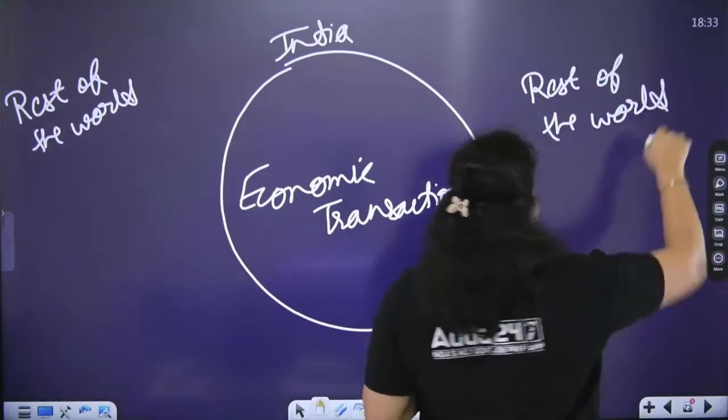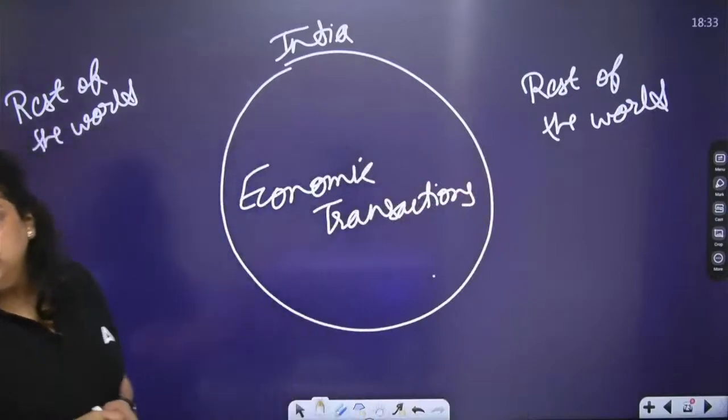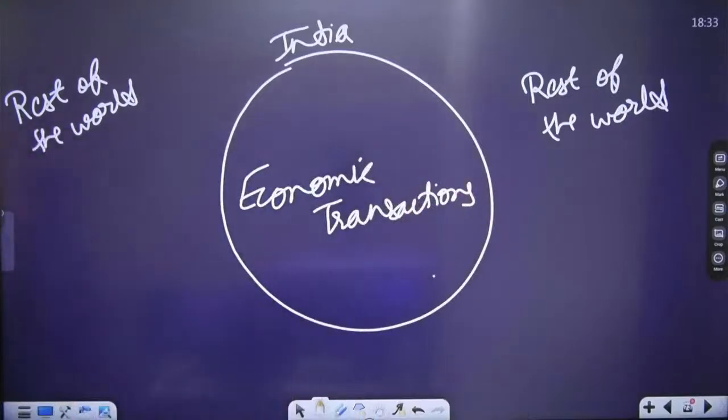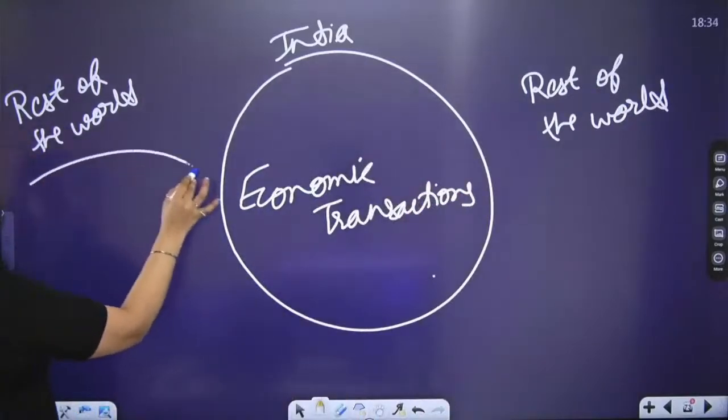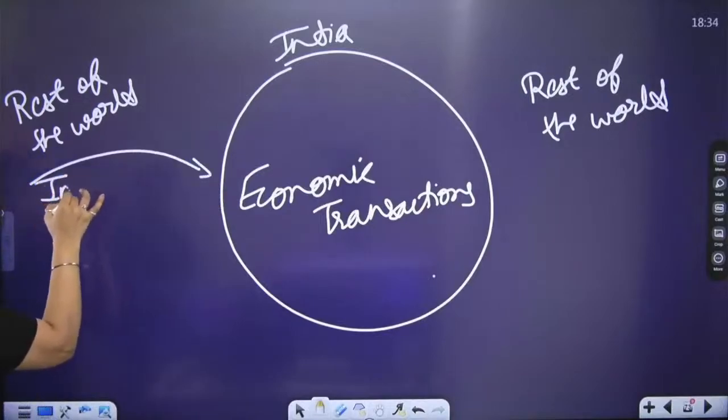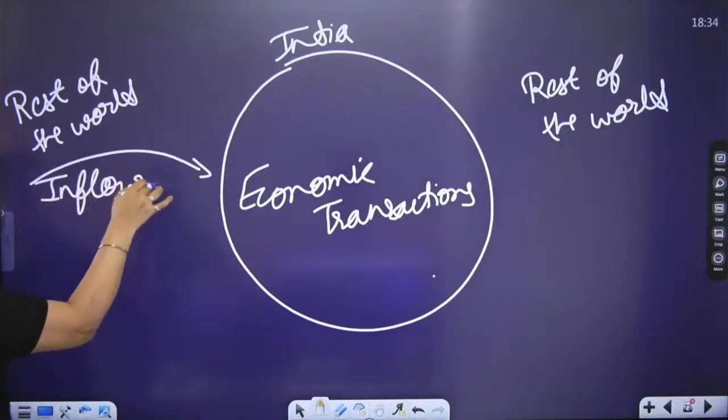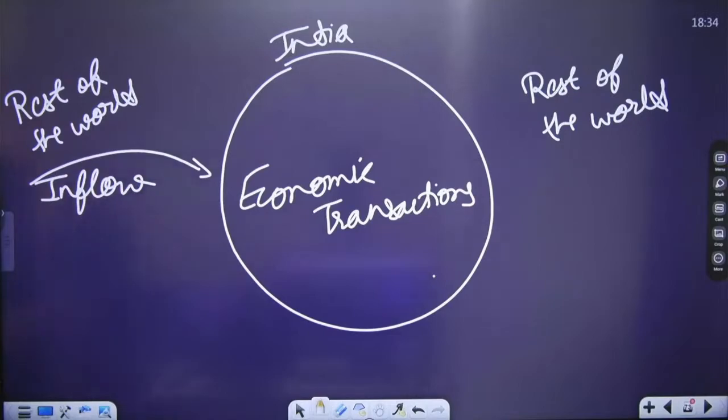India is doing economic transactions with the rest of the world. If India is doing trade with another country, it means India is earning a certain amount of money from the rest of the world. That's an inflow.